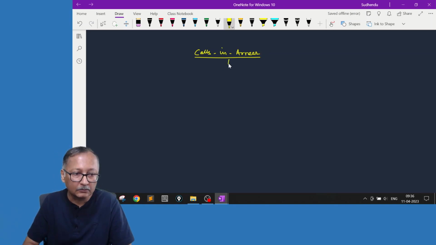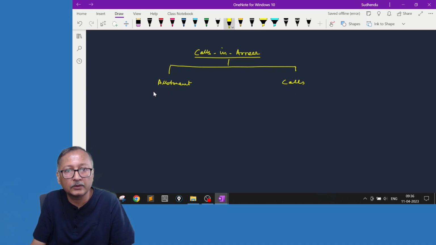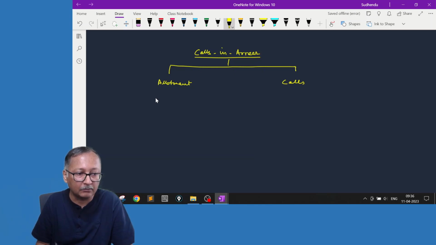the accountant. So what we can say, these calls in arrear can happen in two stages, either at allotment or at calls. The entry is the same. I'm just trying to explain to you in both the stages. Now, allotment stage, what happened? First you are creating the due. The due entry we have already discussed. Now after the due, when the money comes, whatever money comes, that will go to bank.